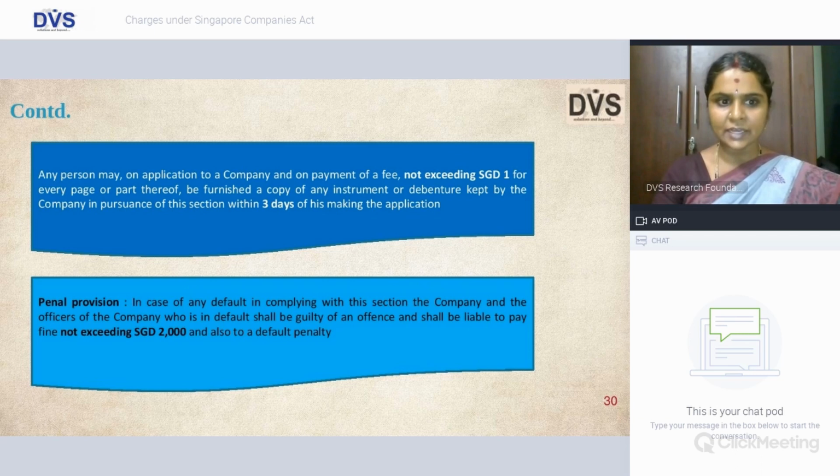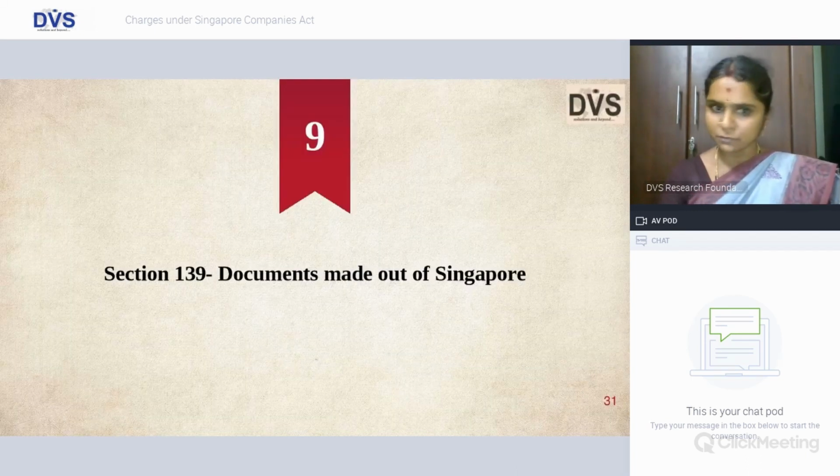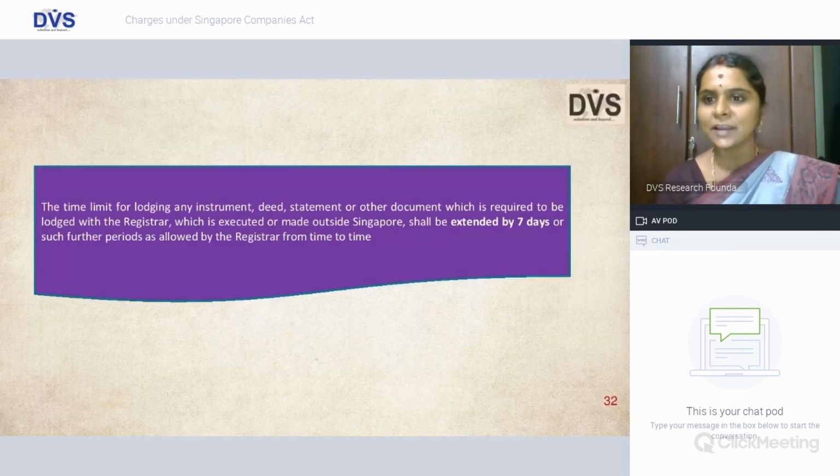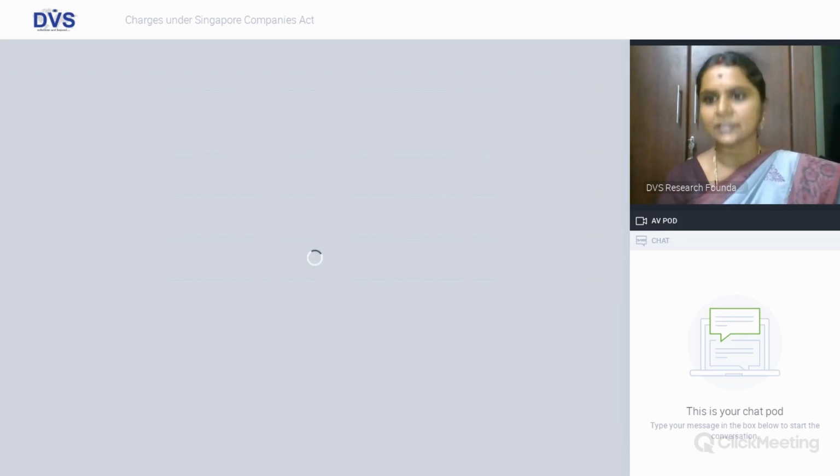And for penalty, again, there is the serious consequence of an amount not exceeding Singapore dollars 2000 and also a default penalty over and above this fine. And for documents made out of Singapore, there is an additional timeline provided, friends. So time for lodging is extended by 7 days because of the operational and other logistics issues they might foresee.